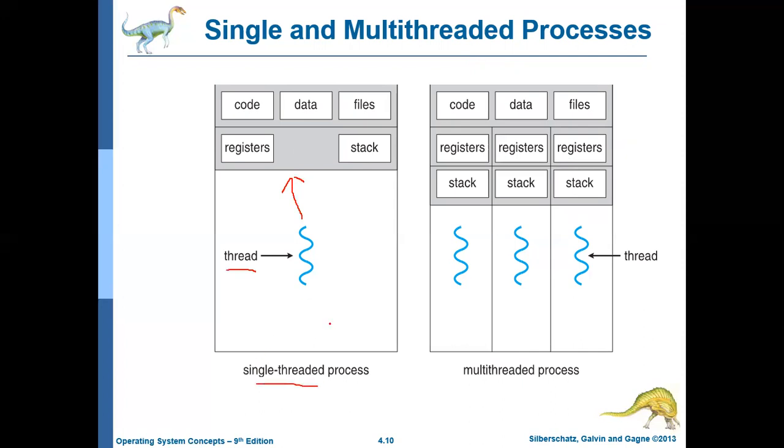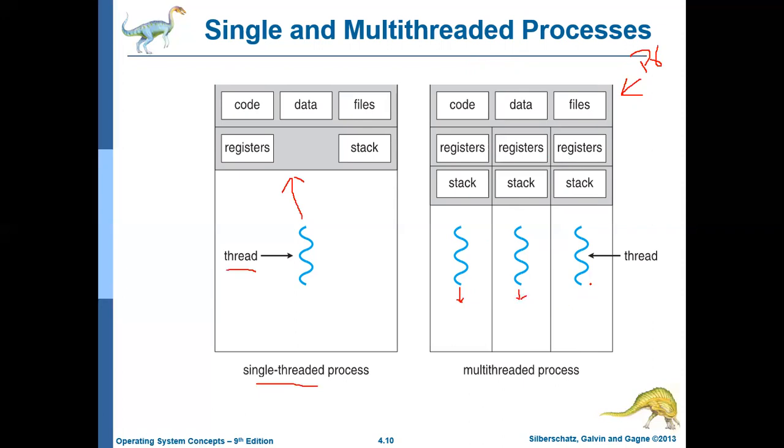Whereas in modern days, most processes are multi-threaded processes. In the right hand side diagram, this is also a process, but this process is running three threads. One thread may be doing some functionality, and another thread will be doing another functionality. That is, each thread will perform a different functionality.